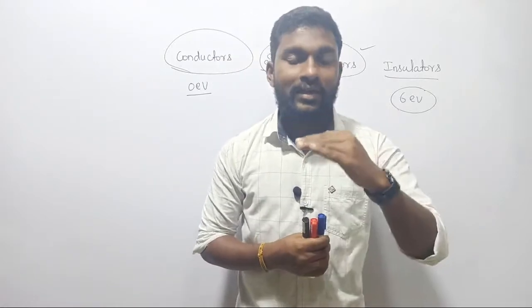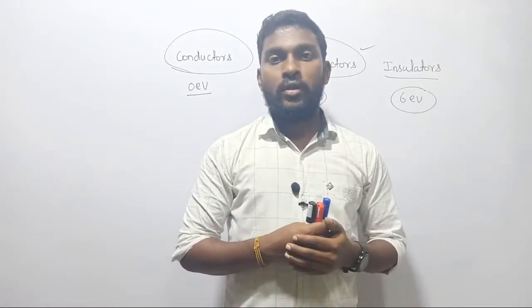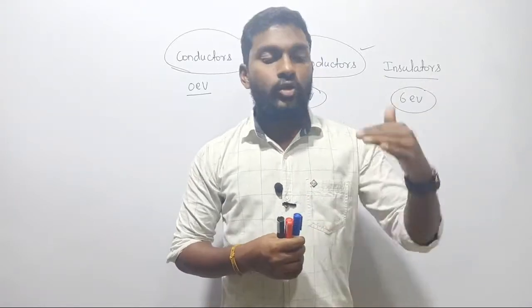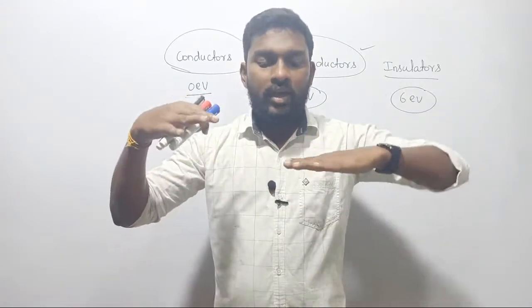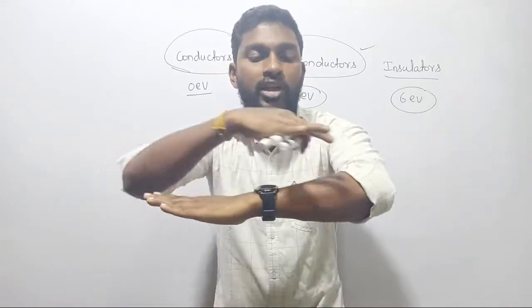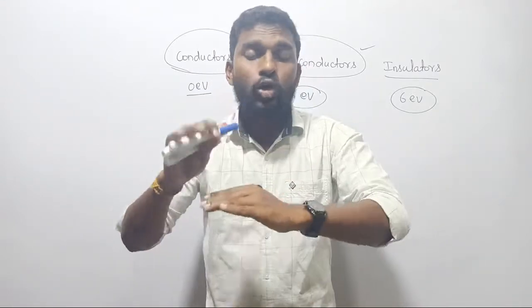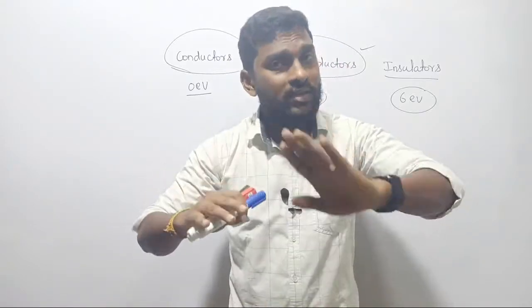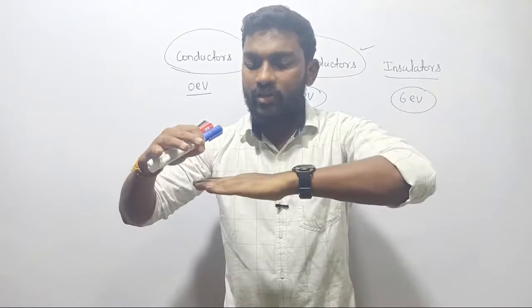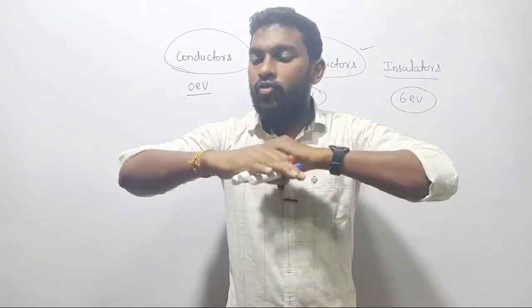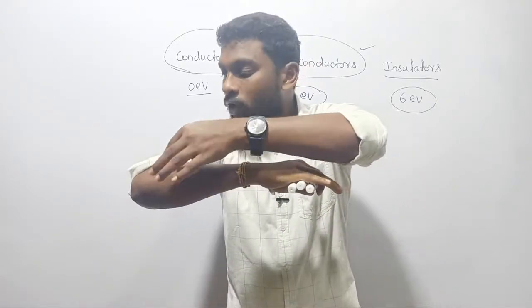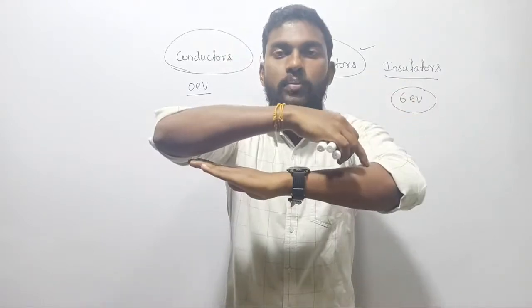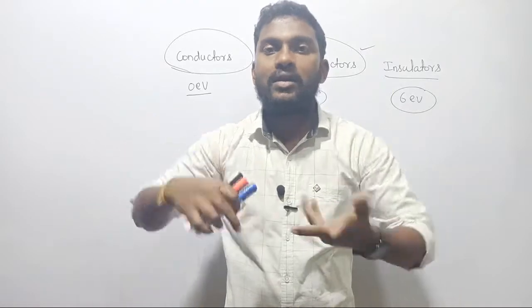Why? Because electrons are negative charges, whereas current is positive current. Positive current follows positive charges, right? So if electrons are traveling in this direction, in the opposite direction you can experience the positive current. Guys, don't think about why your current is traveling in the opposite direction. There are two types of charges: one is negative charge, another one is positive charge, right? If you are following the path of positive charge, then the corresponding current is called positive current. If you are following the path of negative charge, then the corresponding current is called negative current.